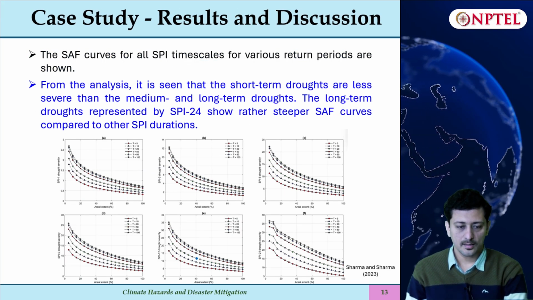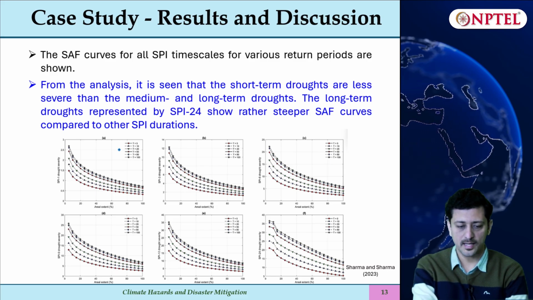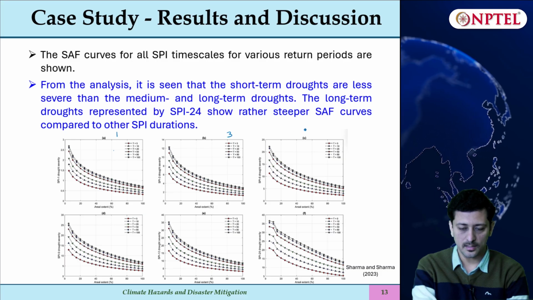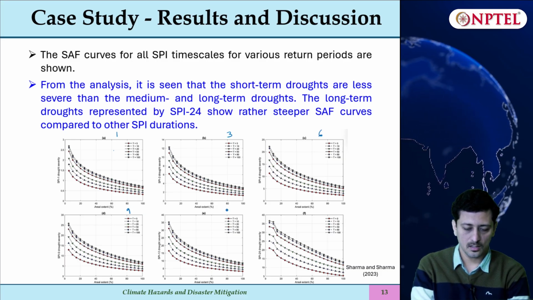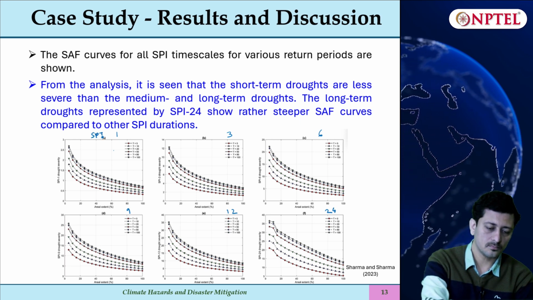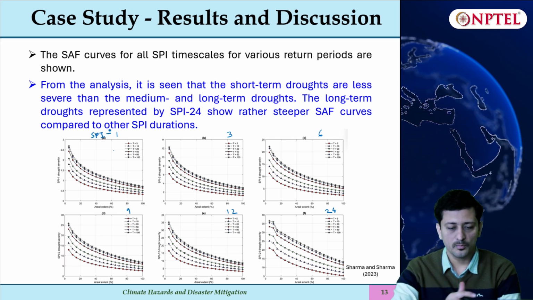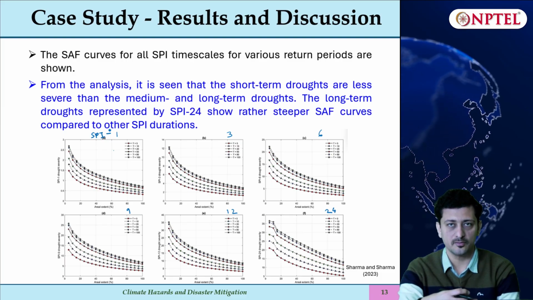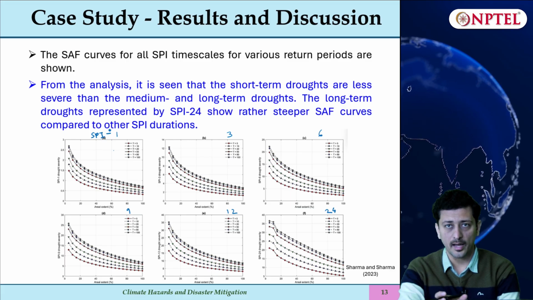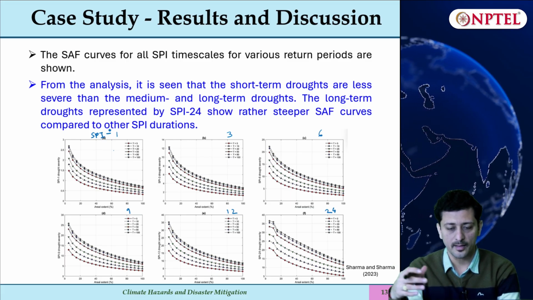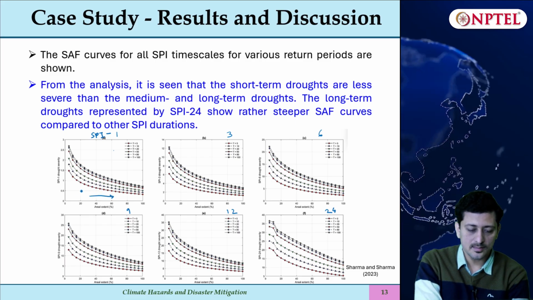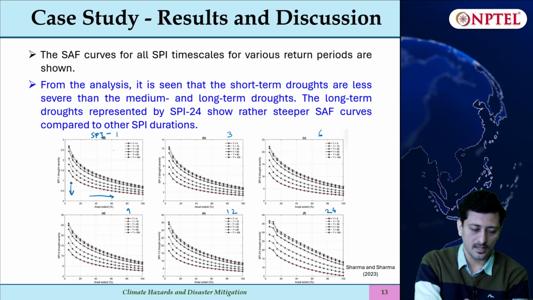So we can see here the SAF curves being plotted for different time scales. So this is SPI, I think this is SPI 1, then SPI 3, 6, 9, 12 and 24. So for different SPI time scales they were plotted. Because we have already seen what these time scales refer to, if 1 to 3 are shorter time scales, then 3 to 9 are moderate, and 12 to 24 are longer time scales, that is how drought propagates. So what we see is that as the areal extent increases, the severity decreases.